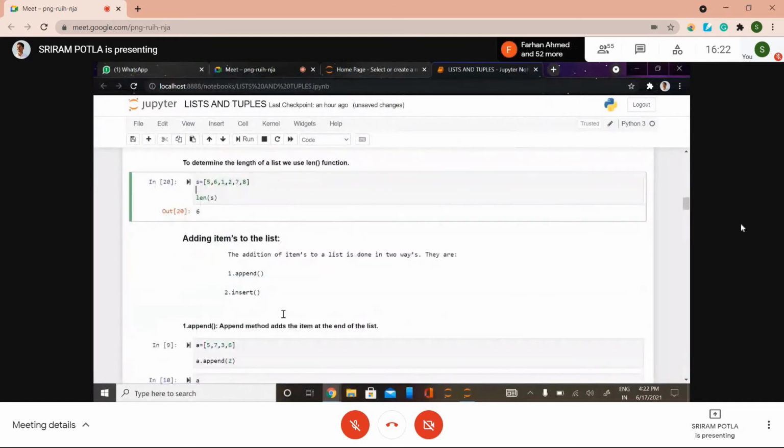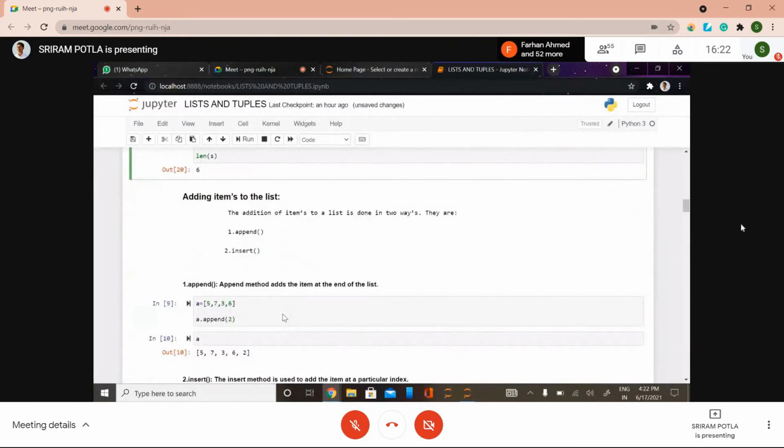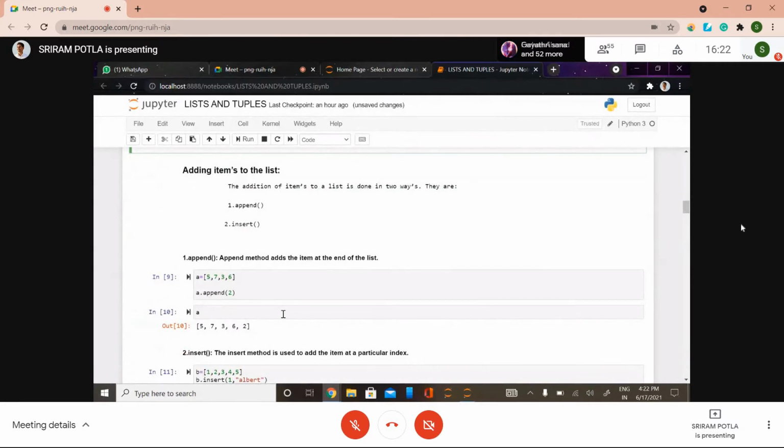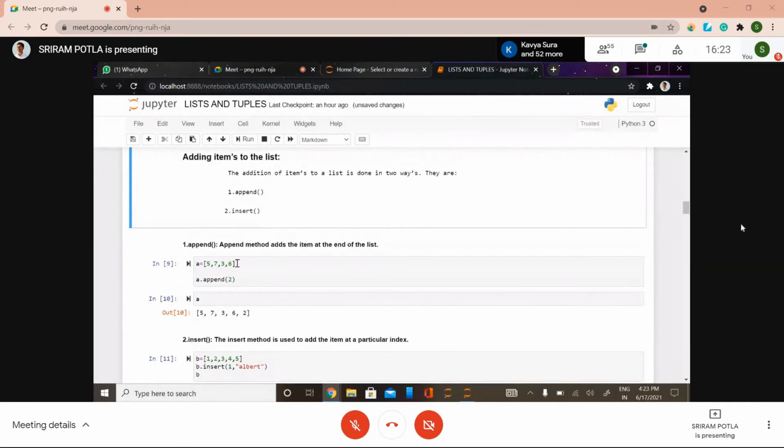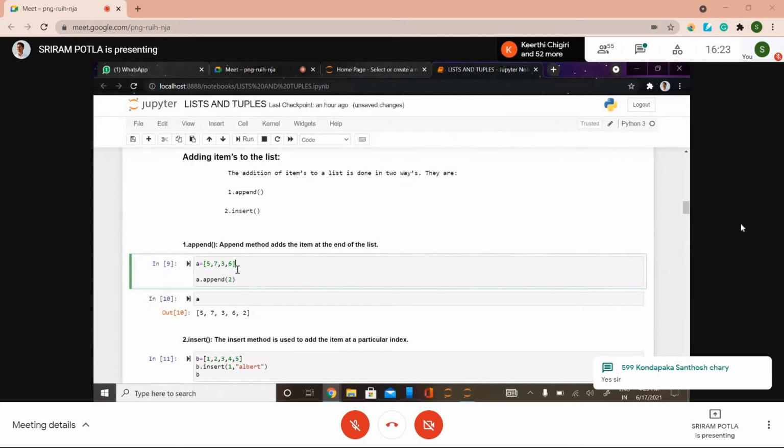Now, how to add list elements? You can add list elements by using append or insert methods. If you use append, it will add the element at the end of the list. If you want to insert an element at a particular index, then use insert. See here we have a list called A, which has 4 values, and I'm going to add the value 2 at the end of the list.